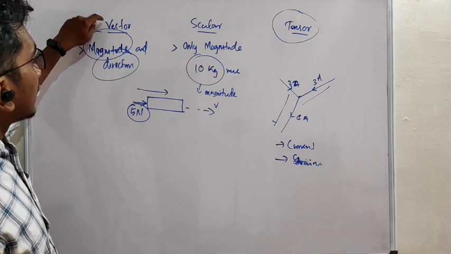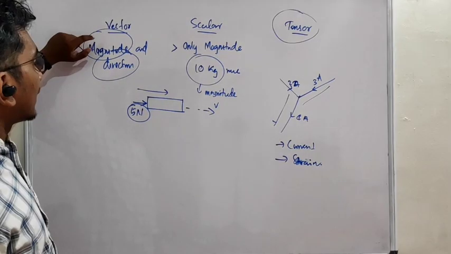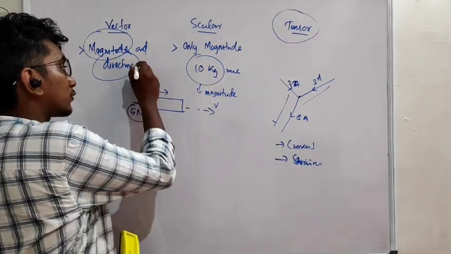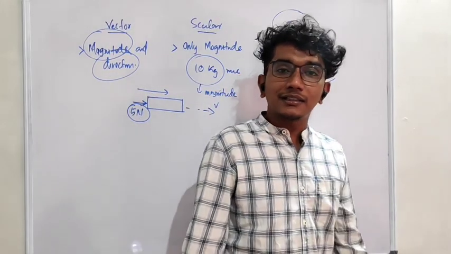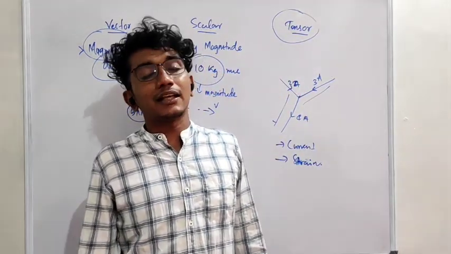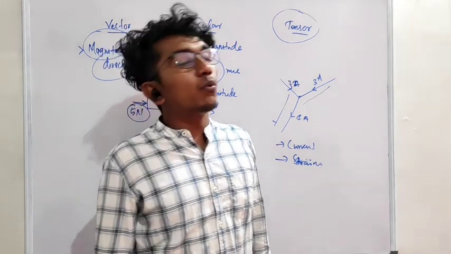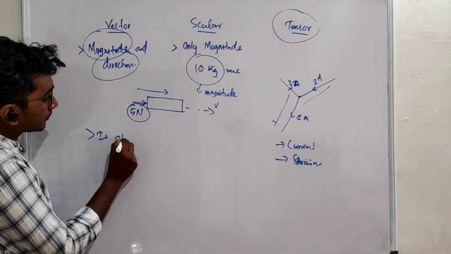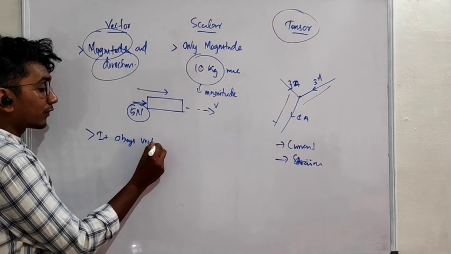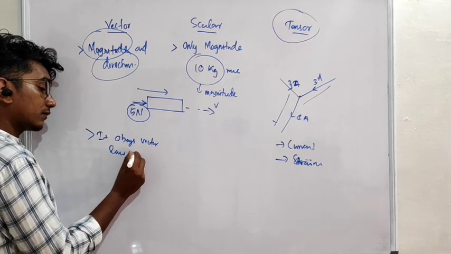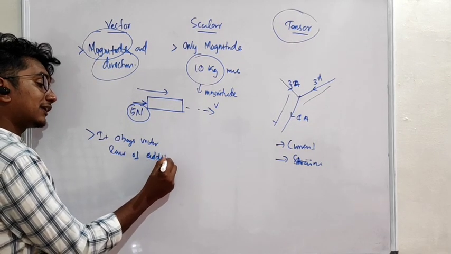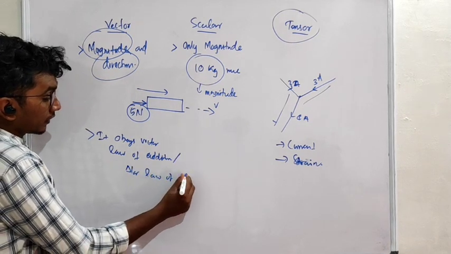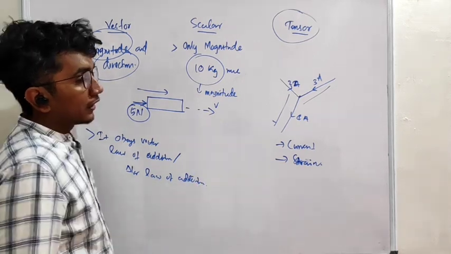And in this case, if you define a vector as having both magnitude and direction, that is not absolutely correct, because that could be correct. You can say that, okay, I know the concept, but it is not absolutely correct. What you have to do is add one more thing. It obeys the vector law of addition, or triangular law of vector addition.